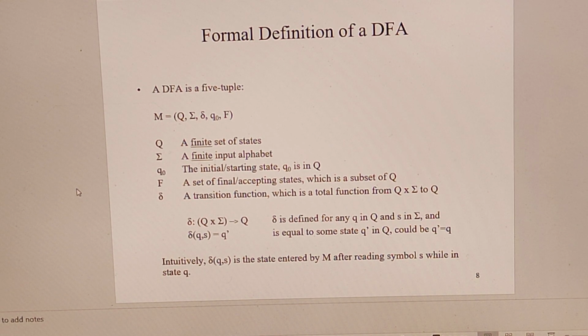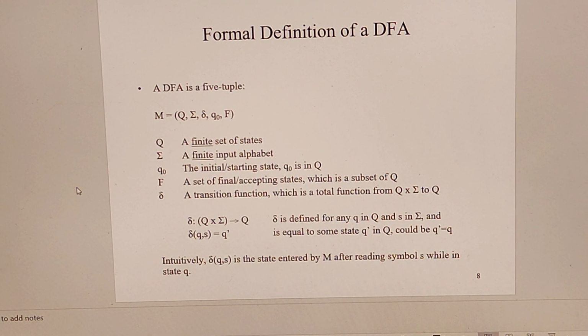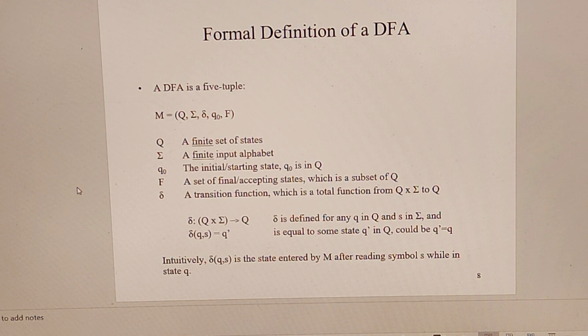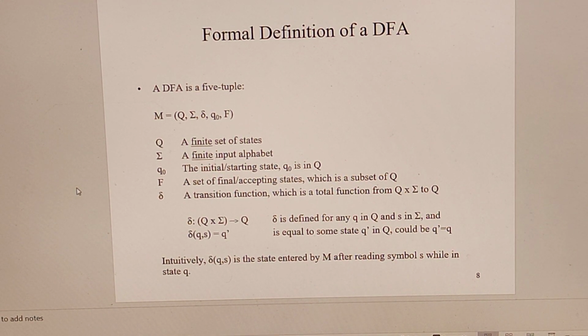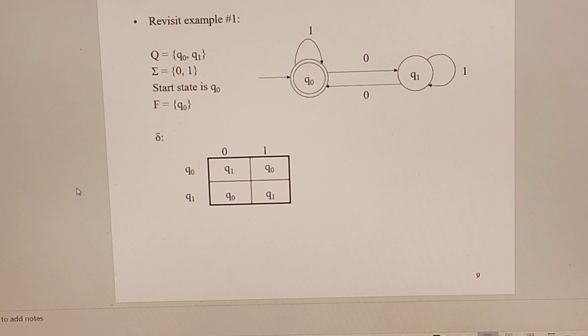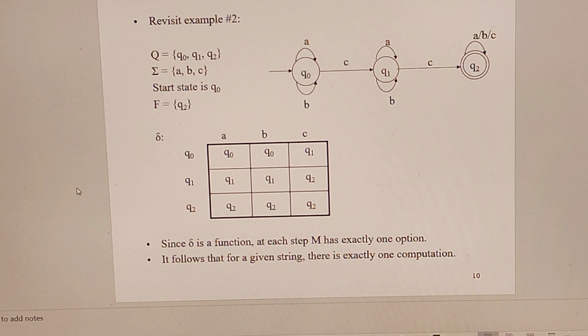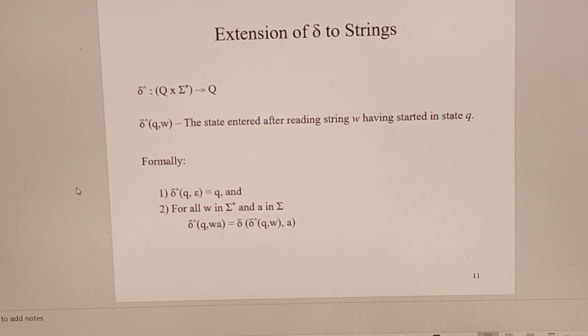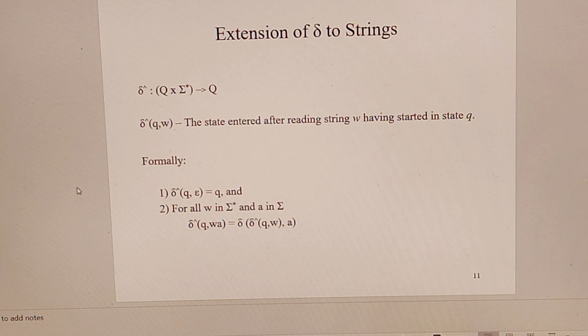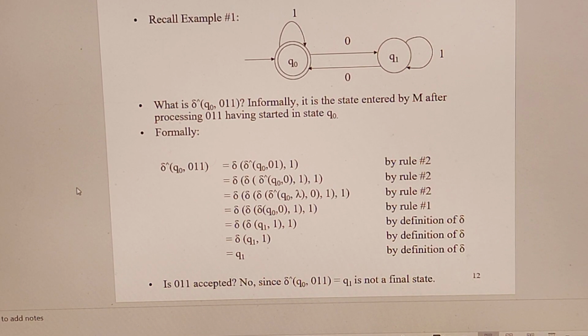Delta, a state function, is a total function from Q cross Sigma to Q. Intuitively, delta(q, a) is the state entered by M after reading symbol a while in state q. Revisit example. Another example. Example 2. Extension of delta to strings: the state entered after reading string w having started in state q. Formally, it is defined for all w. We call this an example.